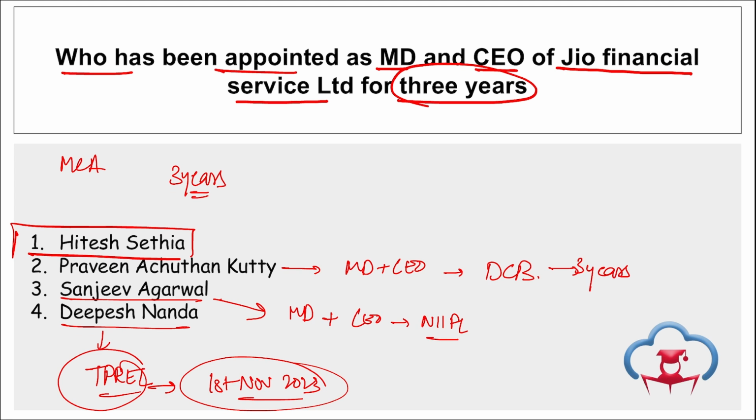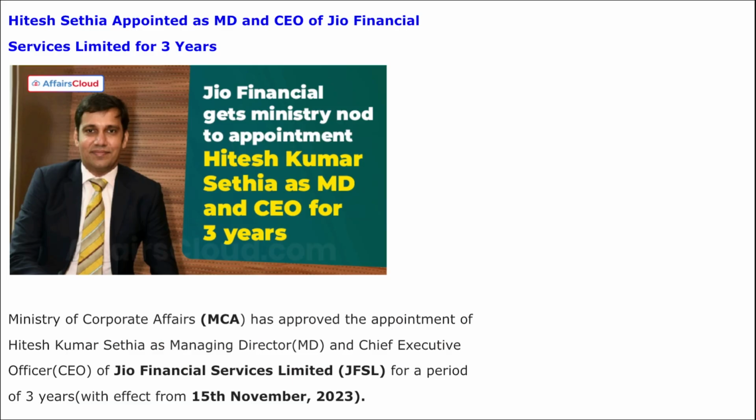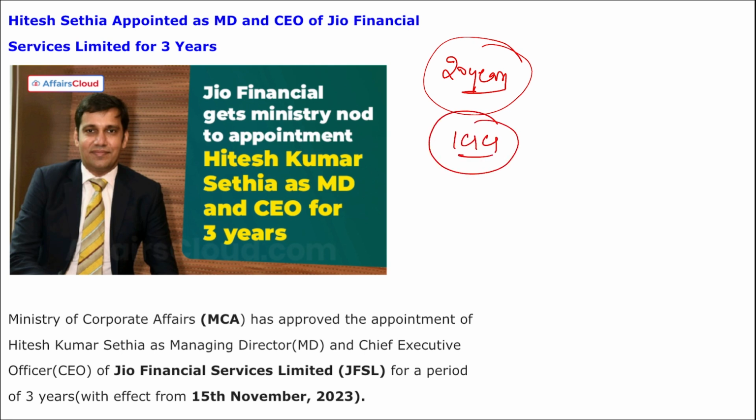Apart from this, if we talk about some of the timelines about Hitesh Kumar Sethia, he is a certified chartered accountant, and he has worked with many reputed companies across Europe, Asia, and North America. He has an extensive experience of 20 years in the banking industry. He worked mostly with ICICI Bank, and he has handled the operations of ICICI Bank in Canada, Germany, and Hong Kong. He joined McLaren Strategic Ventures in 2022 as the head of Europe.